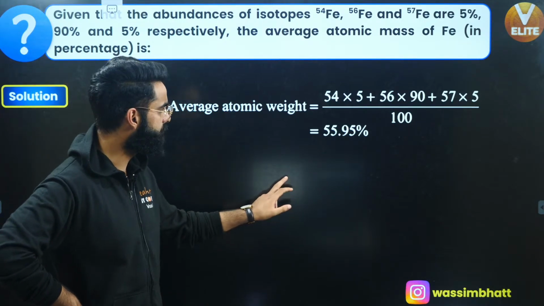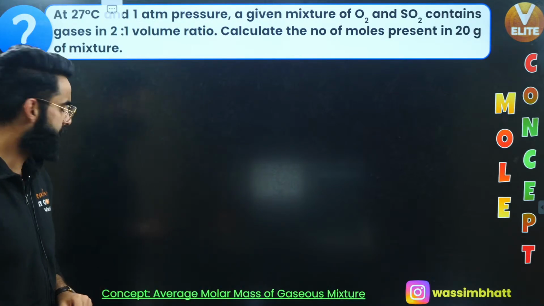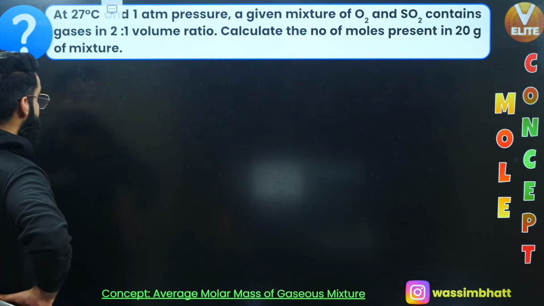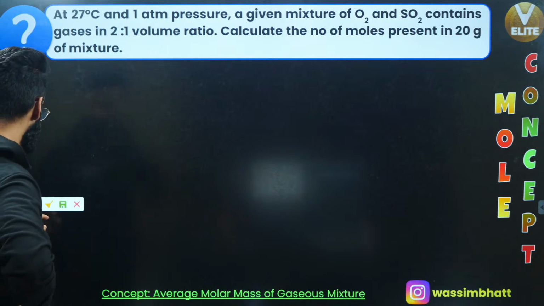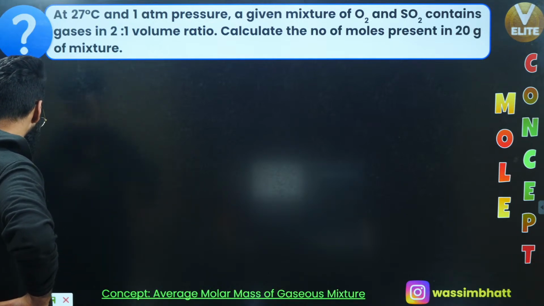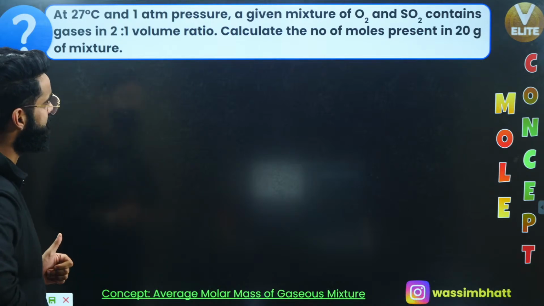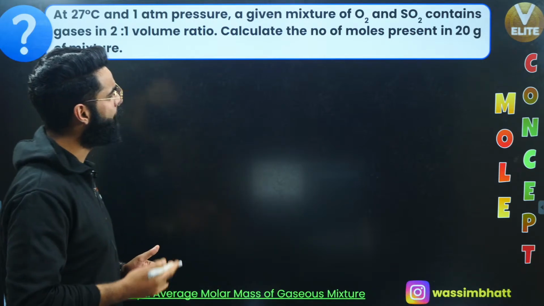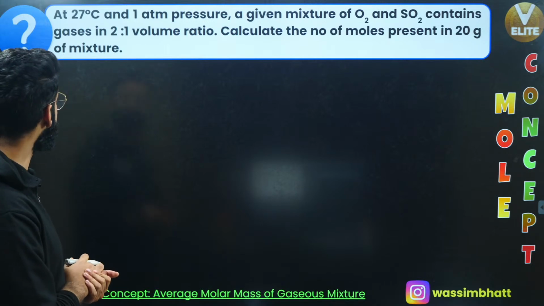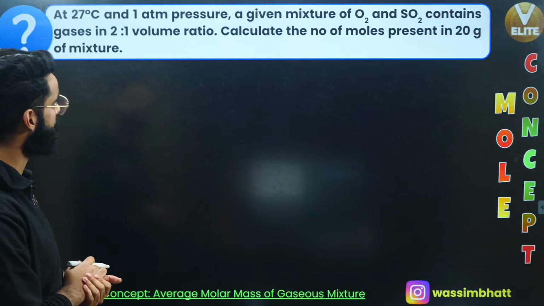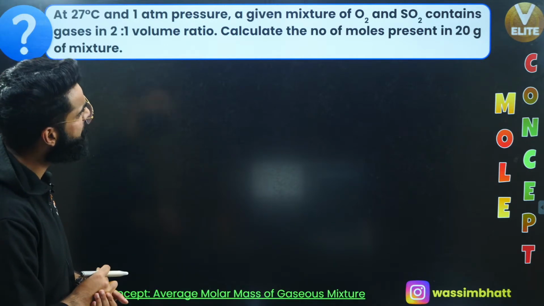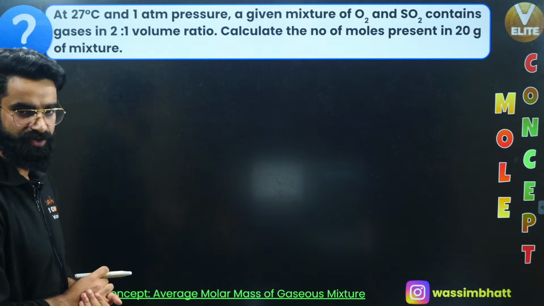Perfect, guys. So let's move on directly to one more question then, okay? We have got one more question right here. Look at the question. You can easily solve this one as well, I'm sure. At 27 degrees centigrade and 1 atm pressure, a given mixture of O2 gas and SO2 gas contains gases in 2:1 volume ratio. Calculate the number of moles present in 20 grams of the mixture.